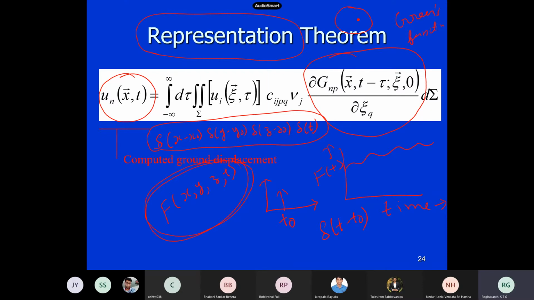The response of the medium to this type of concentrated load we call a Green's function. So the Green's function is the same as the impulse response function, but you have space as well as time. And this is the forcing function actually. This quantity we call the forcing function. That is how this integral comes.